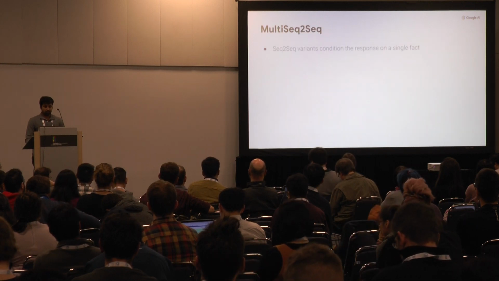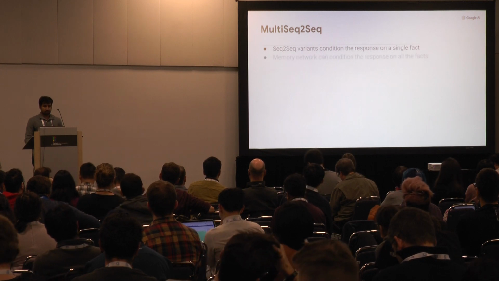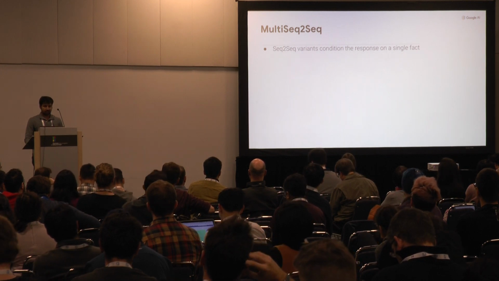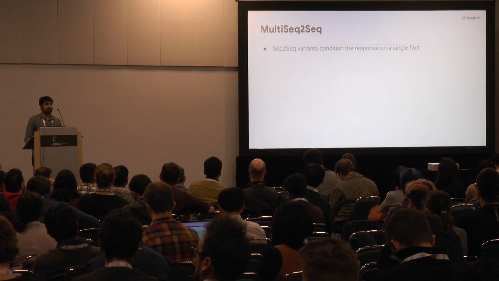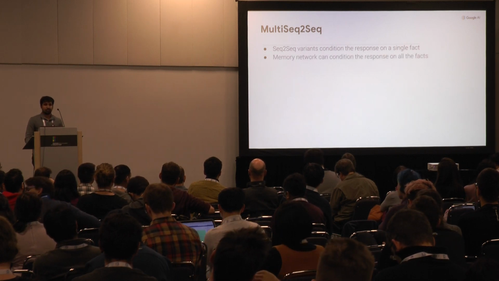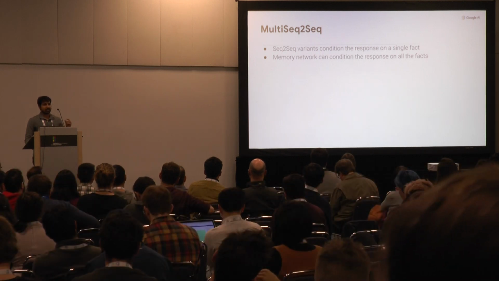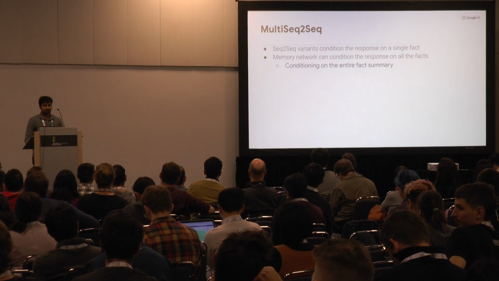Moving on to our first contributed model, multi-seq2seq. We saw that in sequence-to-sequence models, we condition the response on a single fact. In memory networks, we were able to condition it on all the facts, but we were only attending over the encoded representation of every fact.